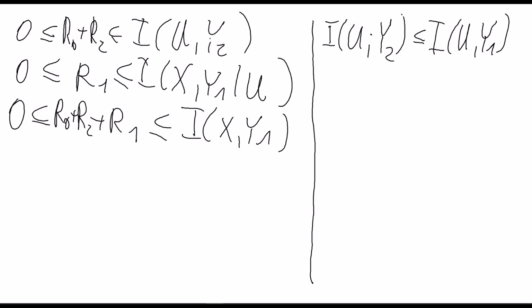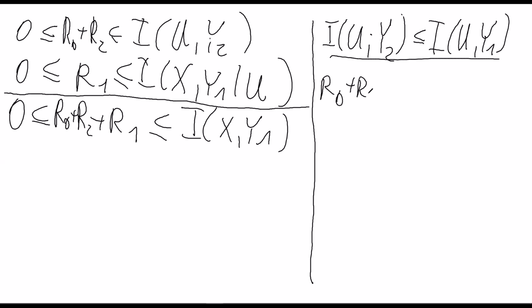What I want to show now is that for the physically degraded broadcast channel, and therefore also for the stochastically degraded broadcast channel, we just need the first two properties, because I will show with this property here the third property follows. So let's look at the sum R0 + R2 + R1.